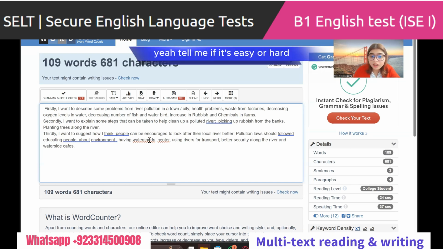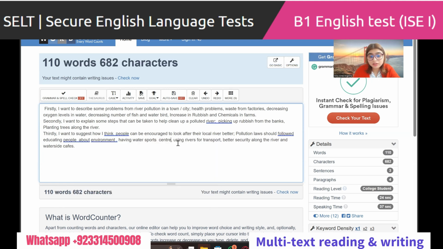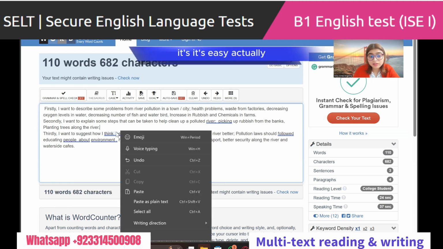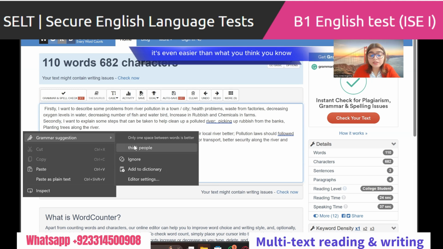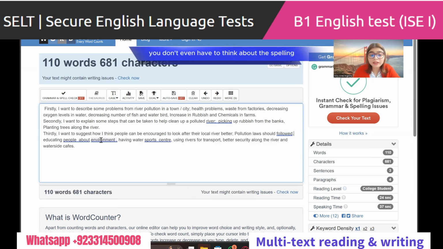Yeah. Tell me if it's easy or hard. Please tell me. It's easy. It's easy actually. It's super easy. It's even easier than what you think. You know, you don't even have to think about the spelling. You don't have to think about anything. Nothing. You just need to pick information from there.